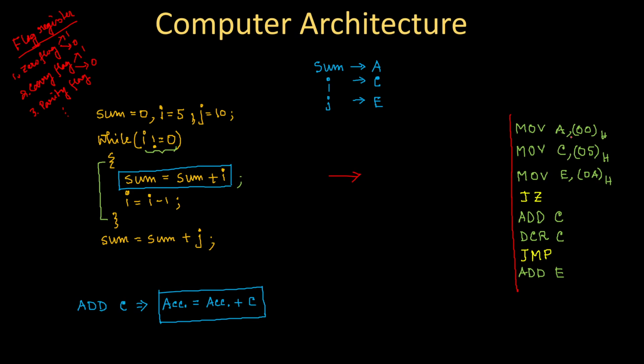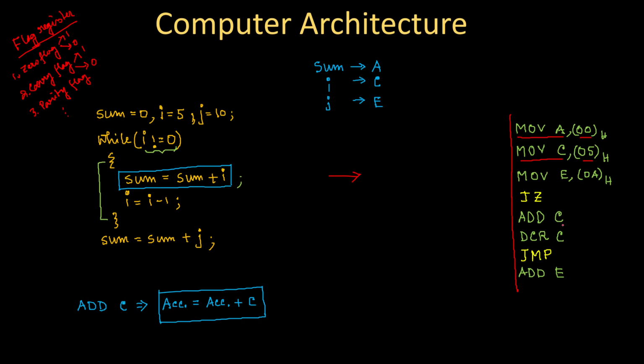So this MOV A, 00 type of instruction is a 2 byte instruction. 2 byte instruction means the first byte is your opcode, followed by the data in the second byte. MOV A is the opcode, then 00 is the data. MOV C is the opcode, then 05 is the data, and so on.